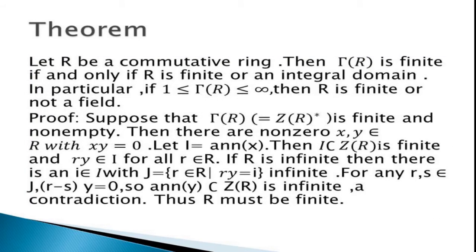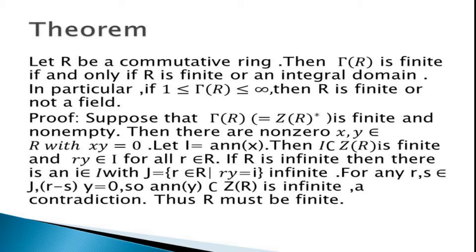Theorem: let R be a commutative ring. Then Γ(R) is finite if and only if R is finite or an integral domain. In particular, if 1 is less than or equal to the size of Γ(R), which is less than infinity, then R is finite and not a field.